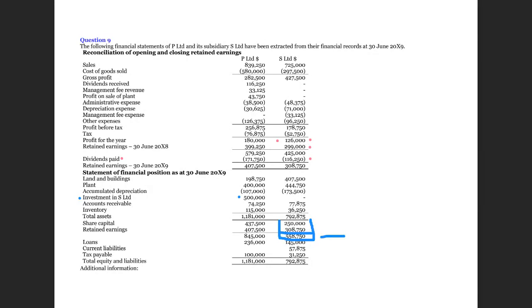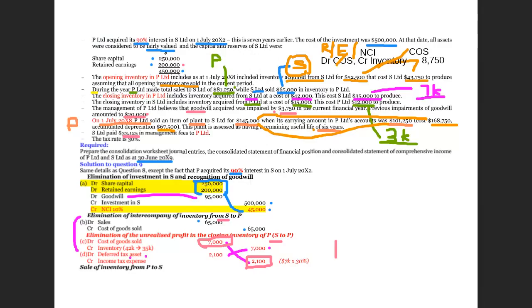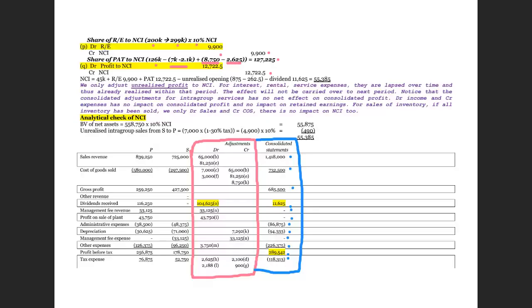Of course, you can calculate the same using assets minus liability. It must be the same. Anyway, we start from this 558,750. So this is the figure. 10% goes to NCI. Therefore, the book value of the net assets that the subsidiary reported is 55,875.